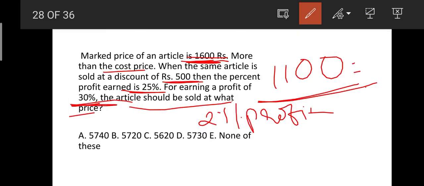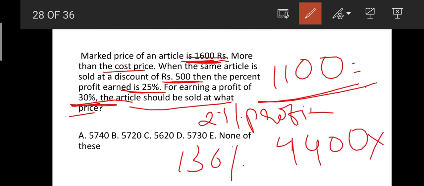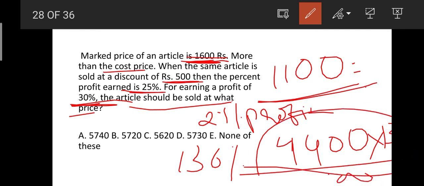Now we want 30% profit, nothing but 130%. So if we take this, then it becomes 4400 into 130%, divided by 100. Then you will be getting a value of 5720. How did I get 5720?